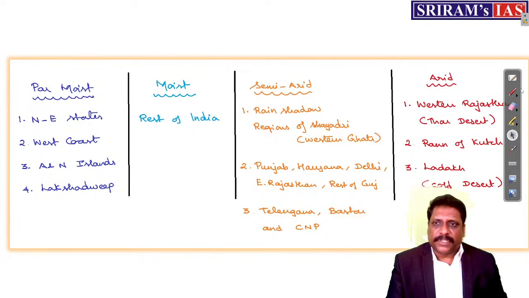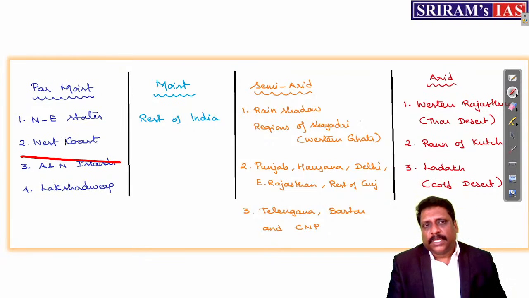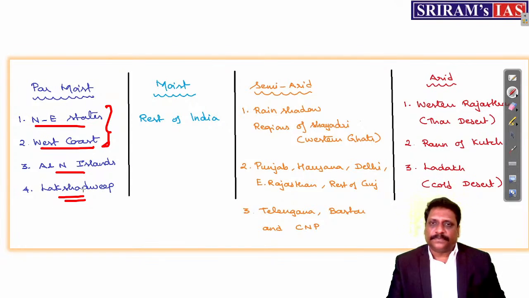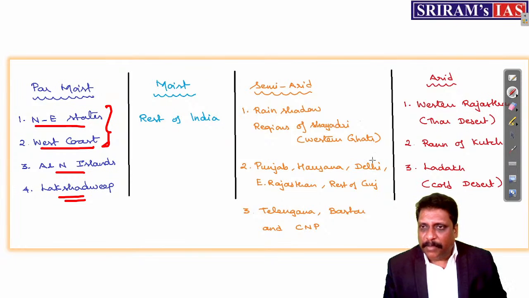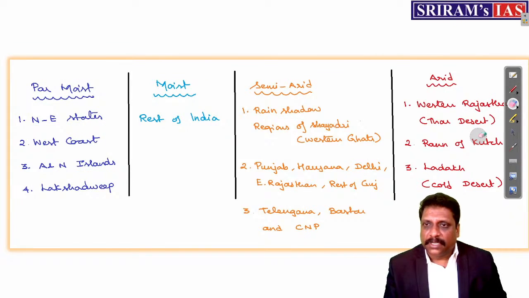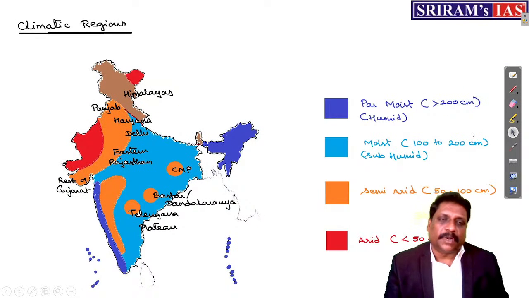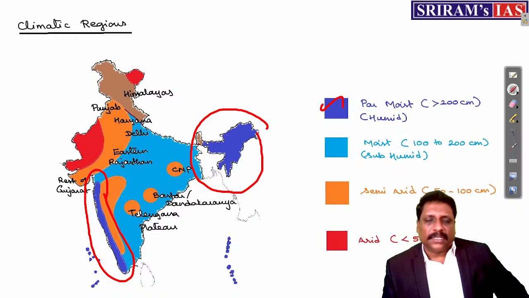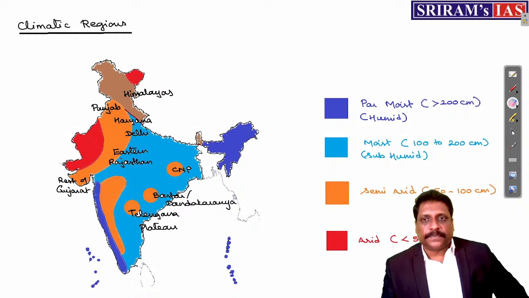So this 2 plus 2: the northeastern states and the west coast of India are the 2 places in mainland India. Apart from that, I can mark the Andaman and Nicobar Islands along with Lakshadweep. So very easily I can remember this par moist climatic condition. One exception I have just marked. I have also written it: the west coast of India, Konkan coast and Malabar coast, and the northeastern states. I can take the entire northeastern region for that purpose.